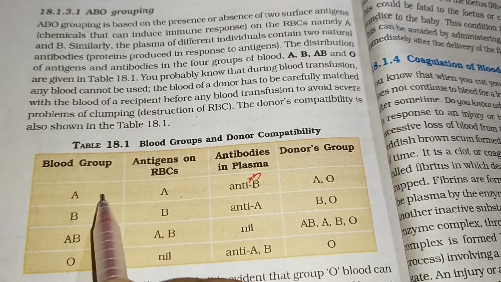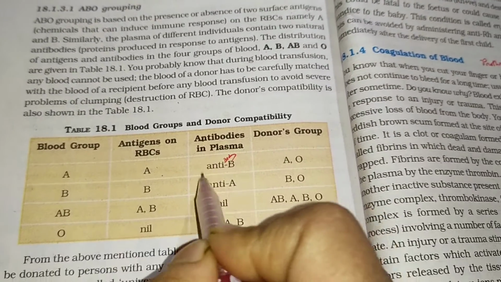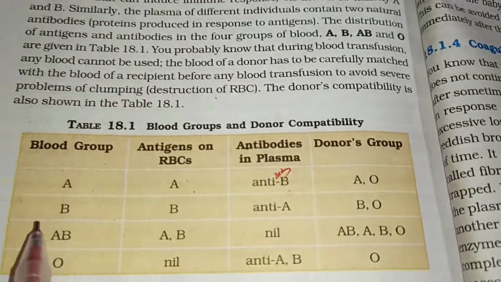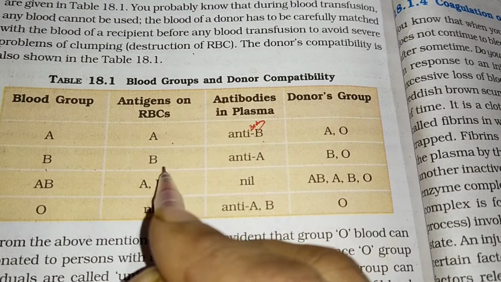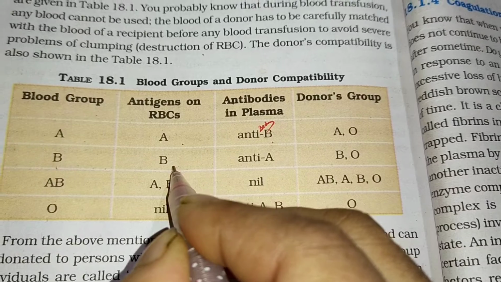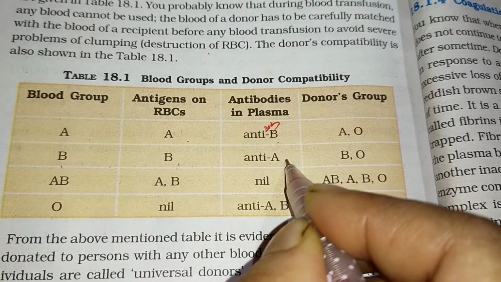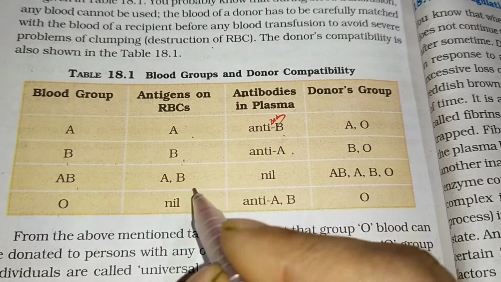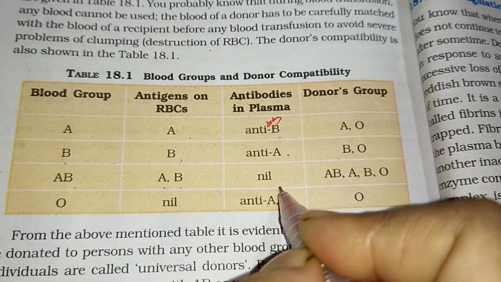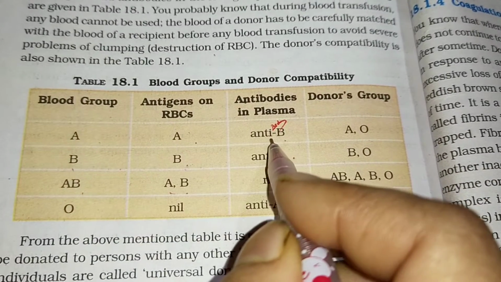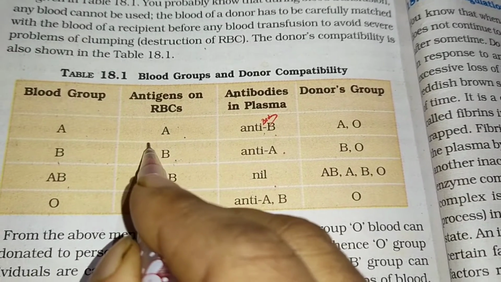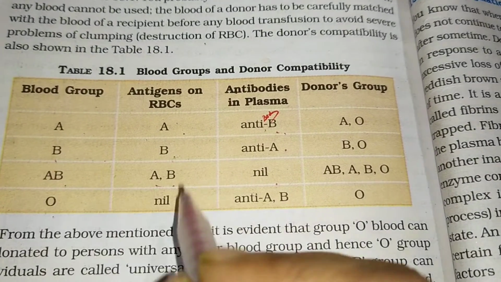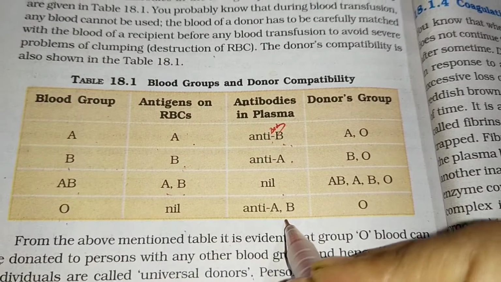Where the A antigen is present on the RBC, the blood group is A, and the antibody present in the plasma is antibody B. And B means the antigen on the RBC is B, and the antibody in the plasma is antibody A. In AB, there are antigens A and B, so definitely no antibodies can be present there, otherwise clotting will occur. You see the opposite antibodies are present, because if the antigen is A then antibody B comes, since if antibody A came it would coagulate. And in O, antigen on RBC is nil, so definitely both antibodies are present there.